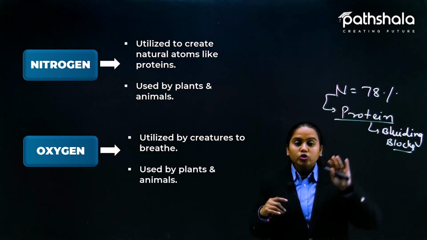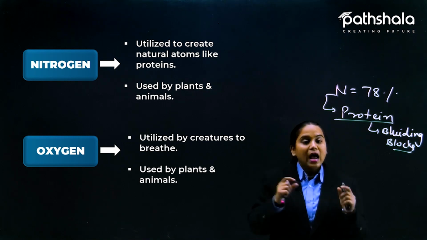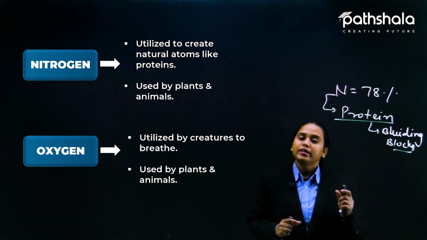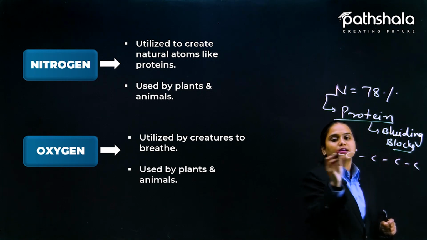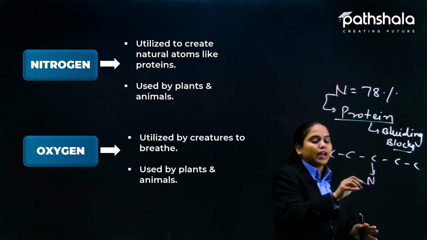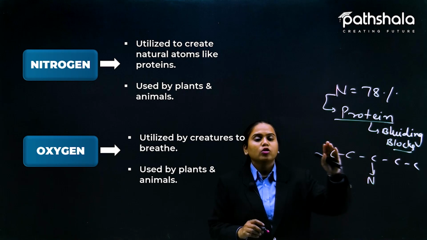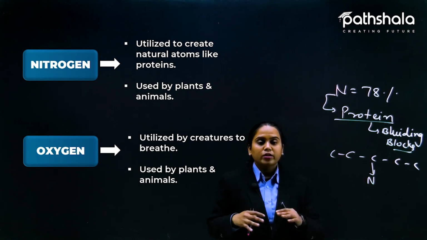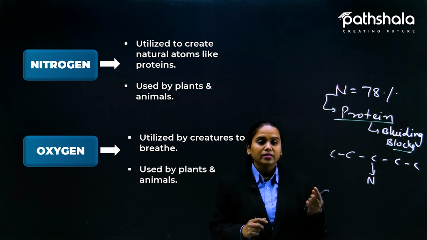So nitrogen is the main component in the protein chain. The protein chain is very big, like a carbon hydrocarbon chain, in which there is nitrogen substitution. That nitrogen could be here, could be here, could be here, depending upon the type of protein. If the protein is complex or simple, it depends upon the nature of the protein. Protein is not just a single type.